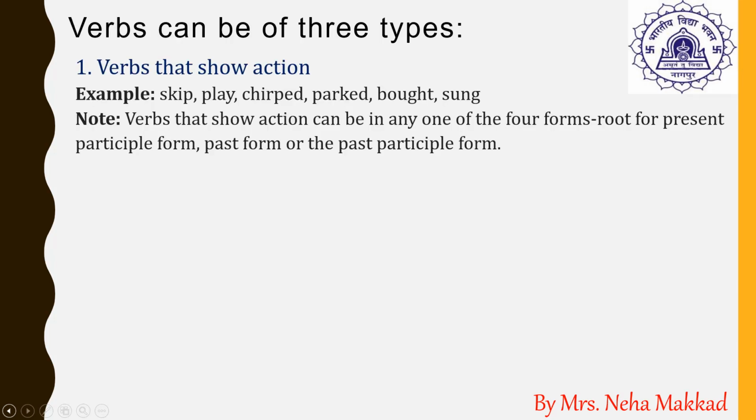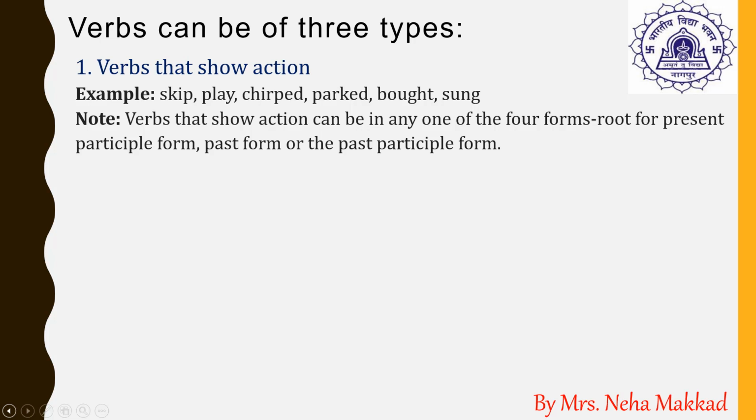Now let us understand how a verb occurs in the sentence. It occurs either as an action or doing word, or it also occurs as showing state of possession or being, basically how the person is or what the person owns. So let us first study how the verb occurs as an action word or a doing word. For example, skip, play, chirped, parked, bought, sung. These all are action words.